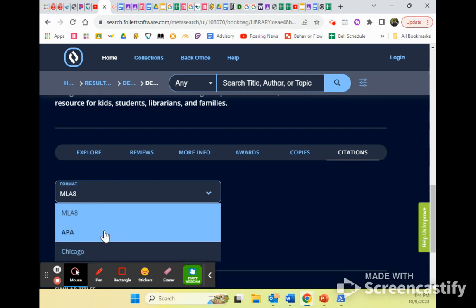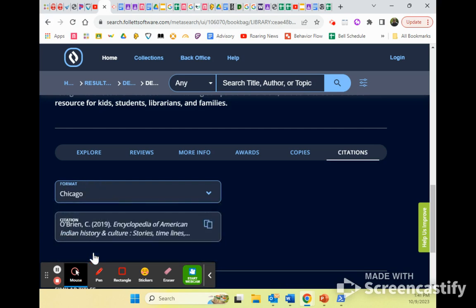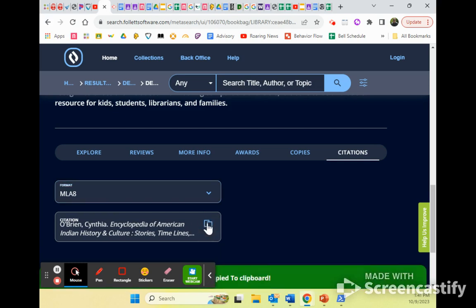If you need APA for your history class, you'd hit APA. If you were doing Chicago, which is for economics, you do Chicago. But really, I just want MLA version 8. And this two rectangles thing means copy. So I'm going to copy it.